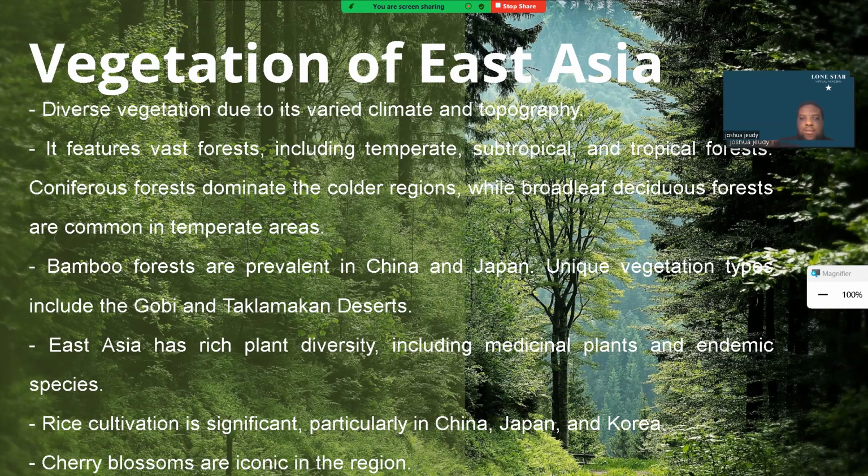A very famous plant is bamboo. You have these bamboo forests in China and in other parts of East Asia. Famous eaters of bamboo are pandas. Pandas consume this bamboo, and that's how they get their vegetation. Relatively, East Asia is a very diverse environment and incorporates a large portion of different peoples all across the world. So there you go.